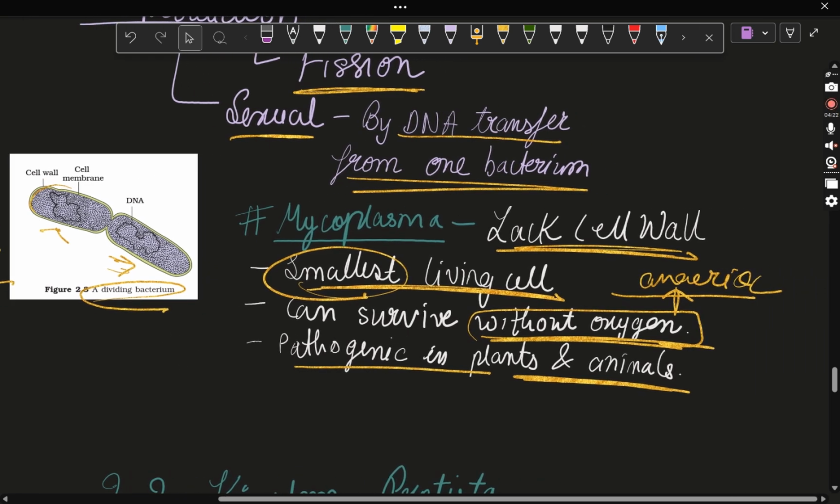This is just a small piece of information you need to remember, because MCQ में पूछेगा smallest living cell. You have to take mycoplasma, okay, which lacks cell wall. If it is written which has cell wall, then you don't need to mark mycoplasma. But if it is written smallest living cell which lacks cell wall, then you have to take mycoplasma.